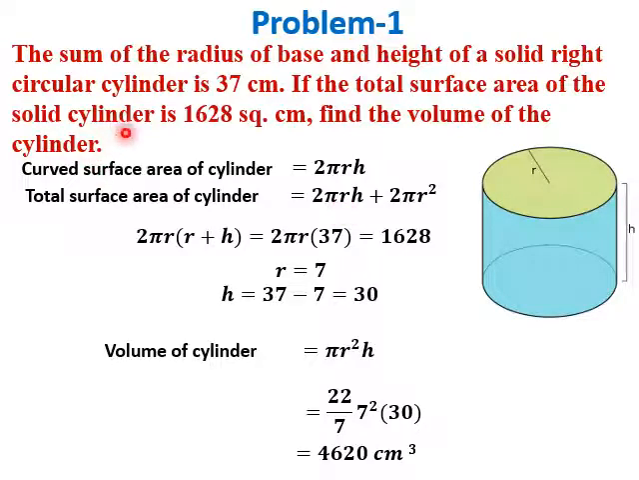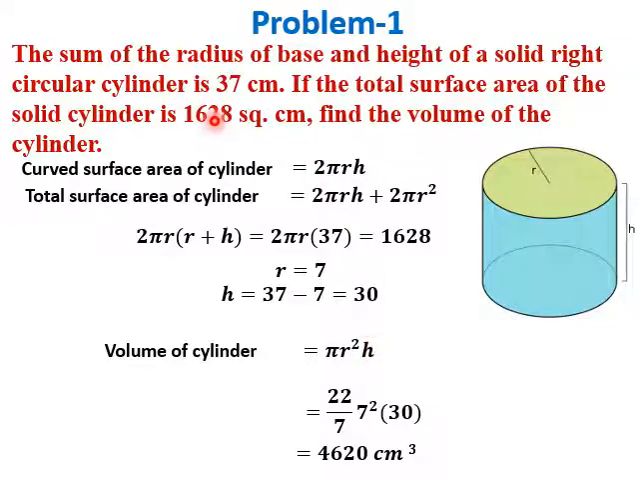In the first problem, the sum of the radius of base and height of a solid right circular cylinder is 37 cm. Radius of the base is r and the height of the cylinder is h, so it means r plus h is 37. If the total surface area of the solid cylinder is 1628 square centimeter, we need to find the volume of the cylinder. We know that volume of the cylinder is given by pi r square h. So we need to get r and we need to get h, then we can compute the volume.